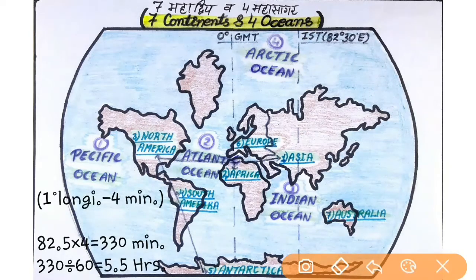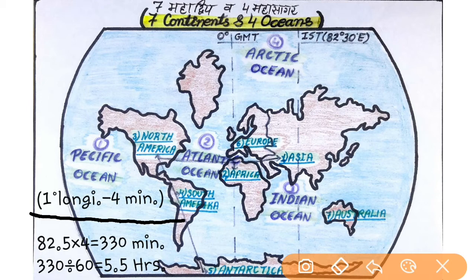Now let's discuss the calculation. The main measurement behind this is that when we pass one longitude from GMT, it takes 4 minutes of time change. According to this, our India is 82.5 degrees east of GMT.